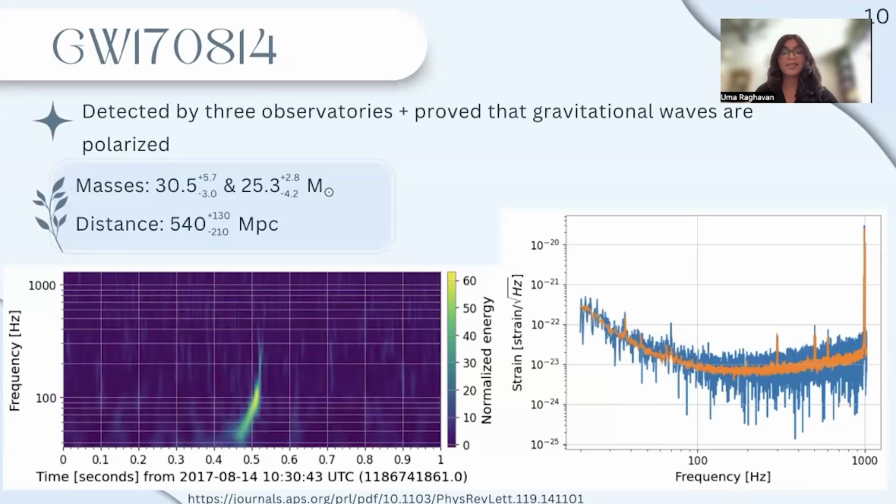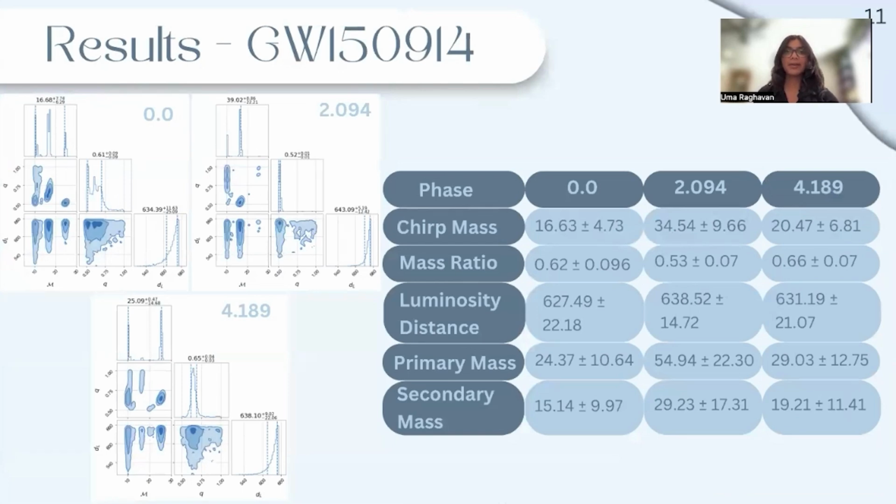The strain frequency graph is also much more stable than the others, except for the 900 Hz spike caused by the fibers holding the beam splitter. After running each event 3 times, using a different phase for each time, I got 3 different corner plots and 3 different estimates for the masses of each black hole.